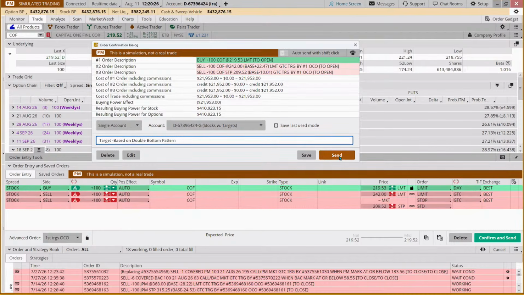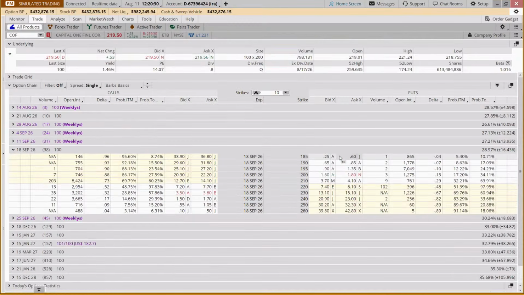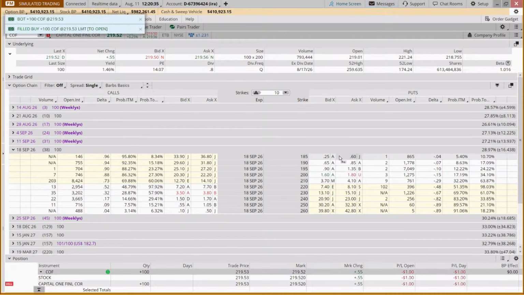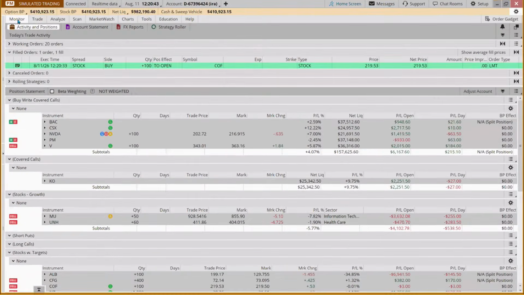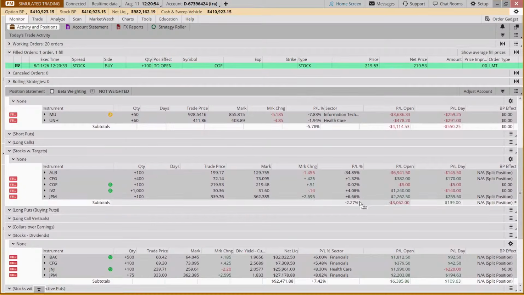So I'm going to hit send, fire in the hole. Now, if you want to see that note, and you're saying, okay, I saw you put the note in, but now that the note is in there, if I want to see it again, where can I see it? Well, one, you can come to your stocks with targets, and we could just add a column here called notes.